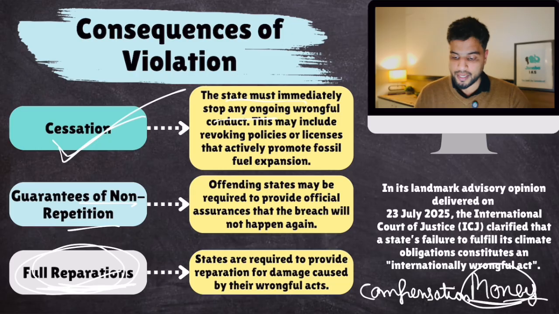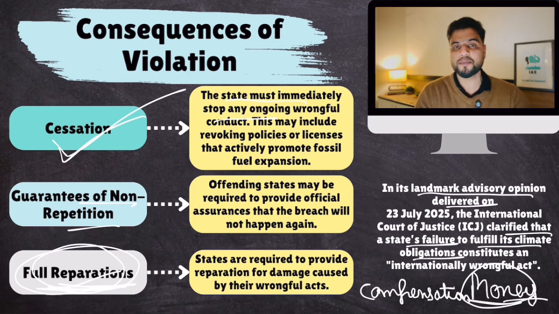Now, in its landmark advisory opinion, ICJ clarified that a state's failure to fulfill its climate obligations constitutes an internationally wrongful act. What does this mean? Well, if India pollutes the environment, it is basically a violator for the entire world. Even if Bangladesh and Bhutan are suffering because of India's pollution, India's actions are impacting the entire world, and therefore it's not just Bangladesh or Bhutan who can go to ICJ demanding reparations.